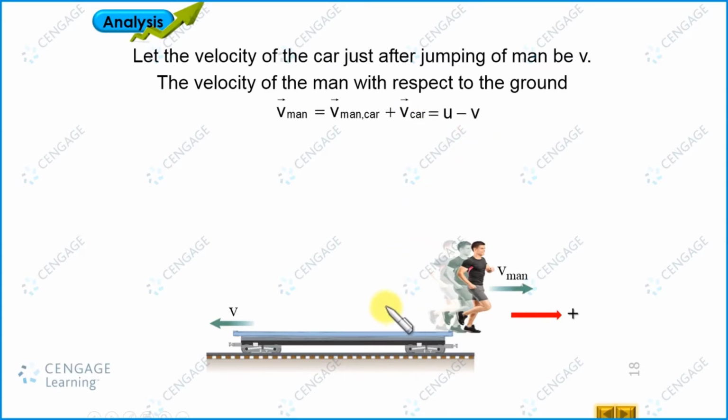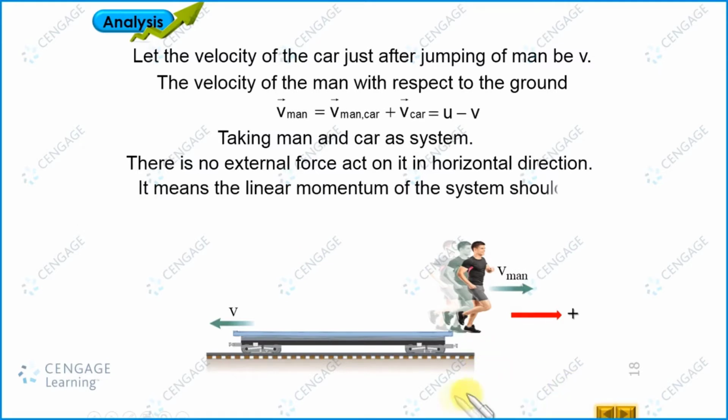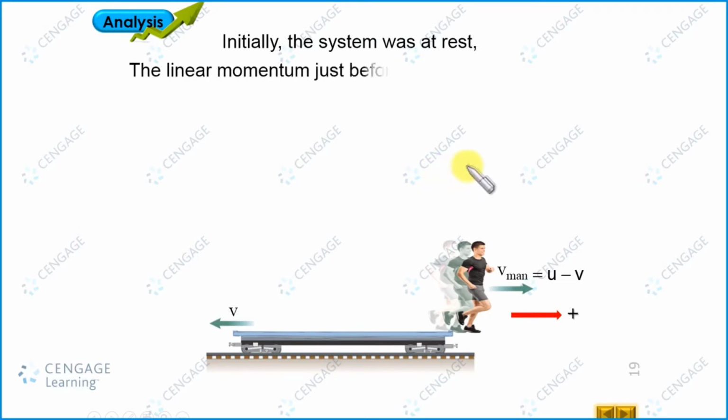Okay, and as we discussed, no external force acts in the horizontal direction, so we are going to conserve the linear momentum of the system in the horizontal direction. Now we know the system is initially at rest. That means P initial, the initial linear momentum of the system, is equal to 0, right?